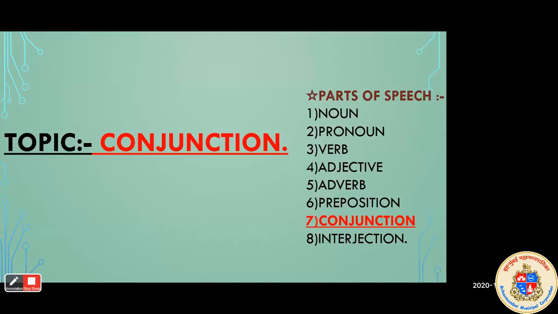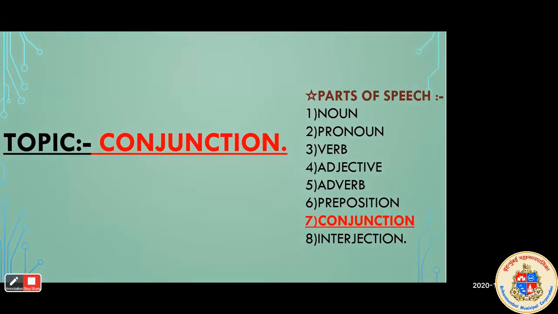Okay. So students, we all know that there are 8 parts of speech. Yes or no? Noun, pronoun, verb, adjective, adverb, preposition, conjunction, and interjection. Among them, conjunction is the 7th part of speech. So let's see something about the conjunction.